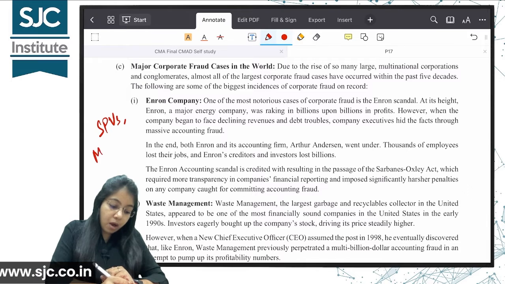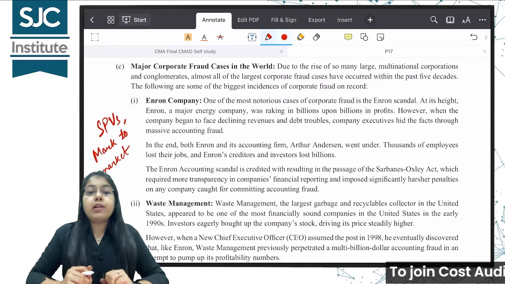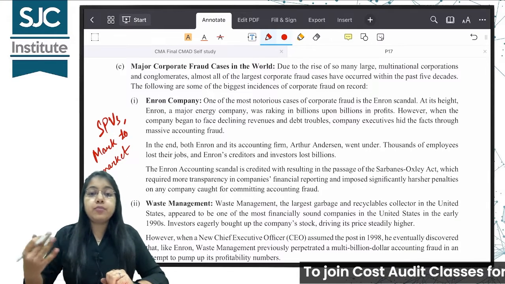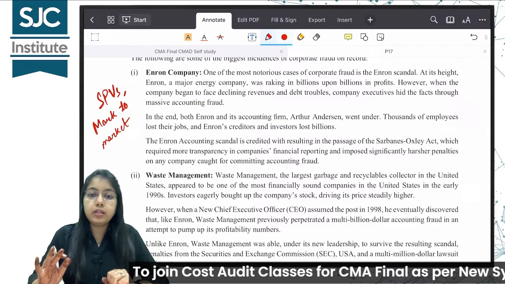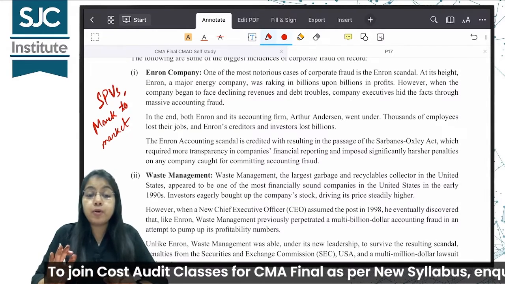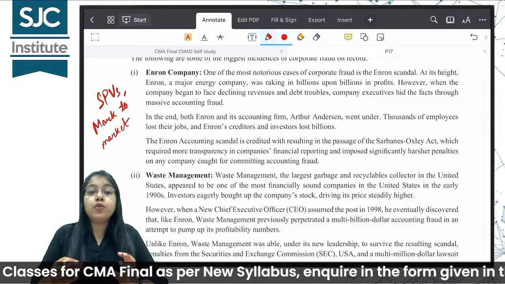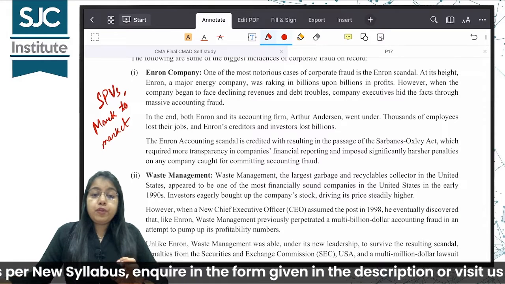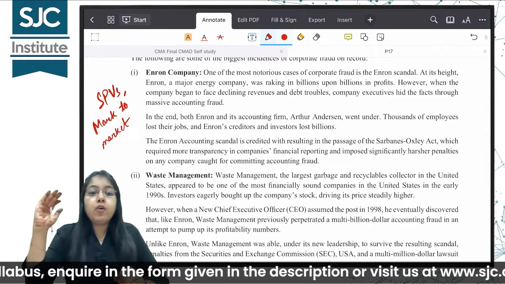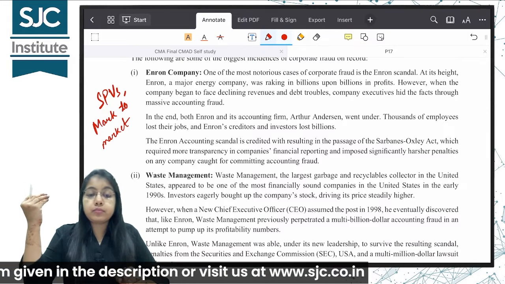Again, it followed a mark to market method for its financial statements, valuing everything at market value, not on historical cost. That is right. It is accepted as per GAAP also, but you can't do it very frequently. It misused mark to market by marking it up and down as and when required. So it was used for manipulation.